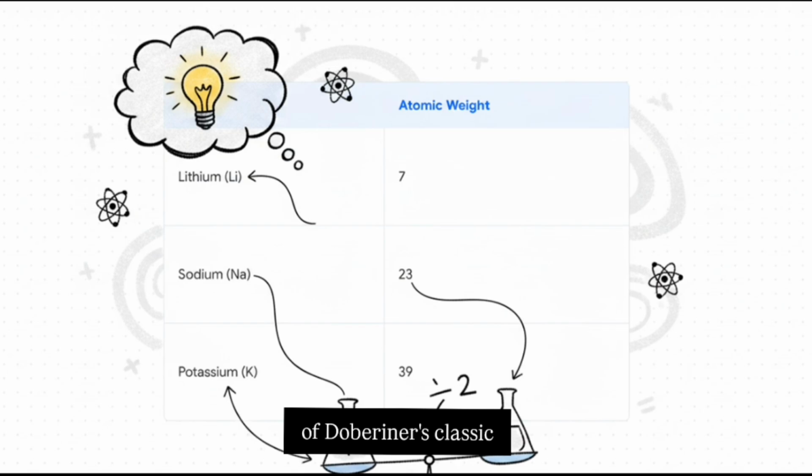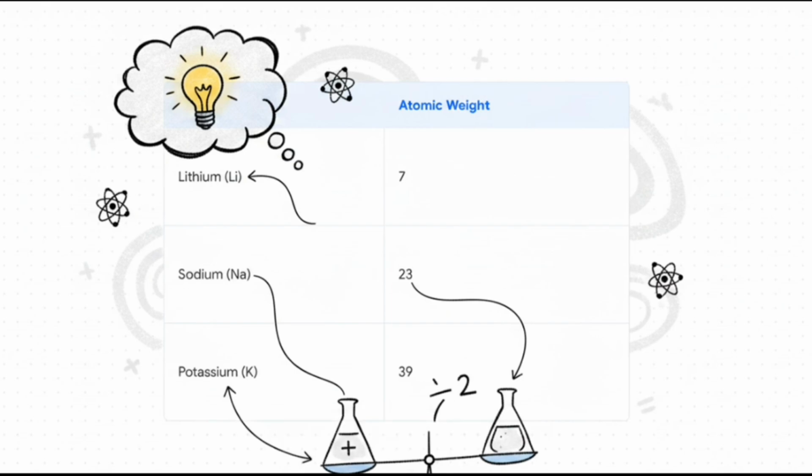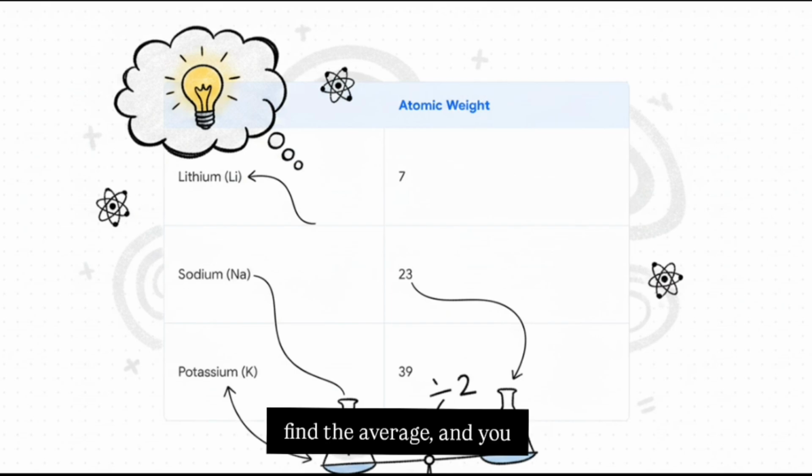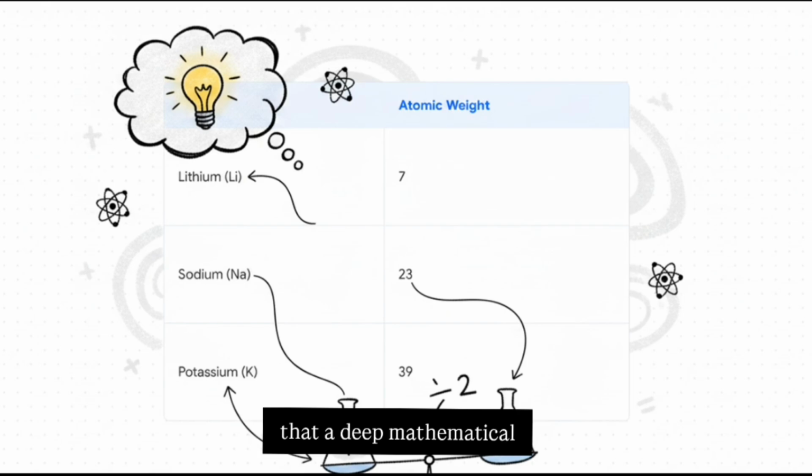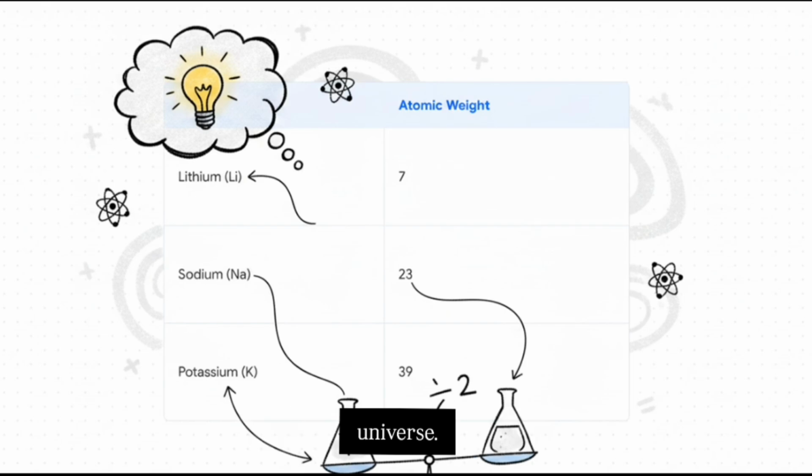Take a look at one of Dobereiner's classic triads: lithium, sodium, and potassium. Now they act similarly in the real world, but check out their atomic weights. Lithium is 7, potassium is 39. If you add those together, you get 46. Divide that by 2 to find the average, and you get exactly 23. Which just happens to be the precise atomic weight of the middle element, sodium. It was a stunning hint that a deep mathematical order governed the universe.